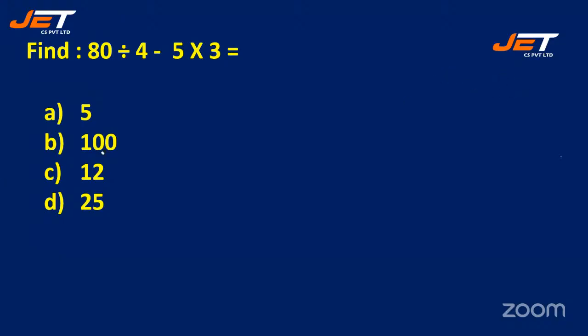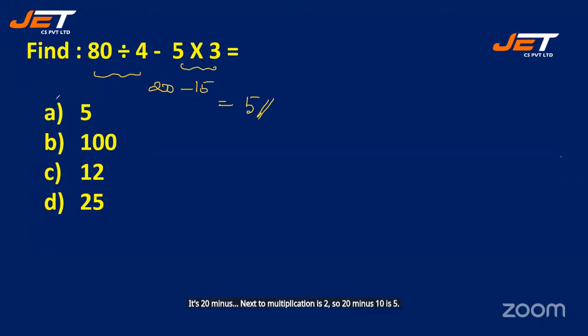See the next question, students. 80 divided by 4 is 20 minus next multiplication is 15. So 20 minus 15 is 5. So option A is the correct one. Okay, let's see the answer.